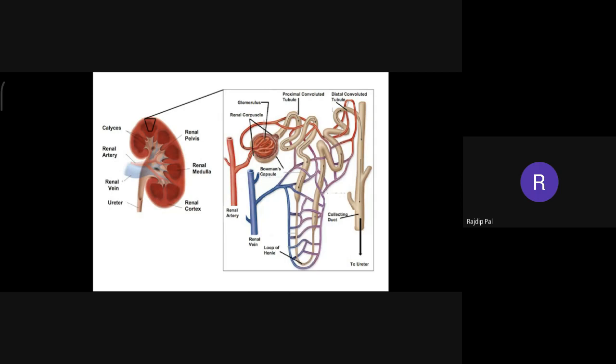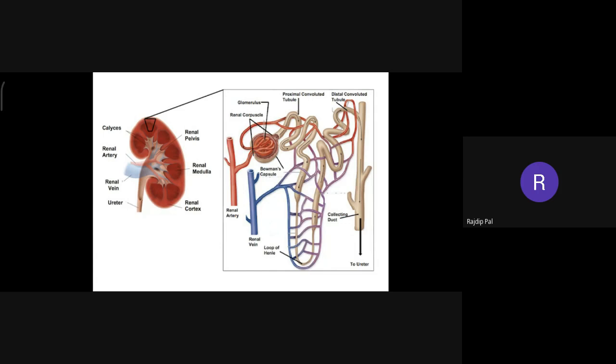And you can see here a loop is being formed between the proximal tubule and the distal tubule. A highly networked, highly puzzled loop is formed between this proximal and distal tubule.